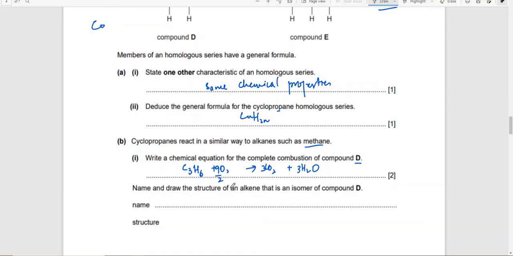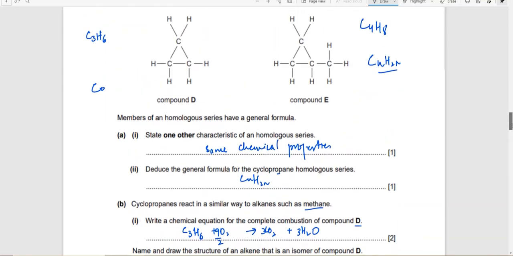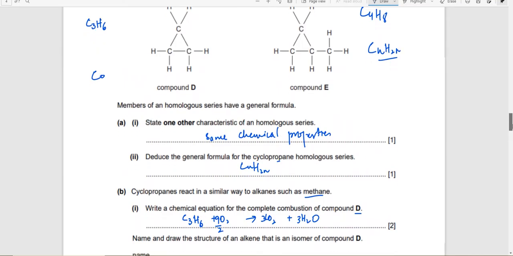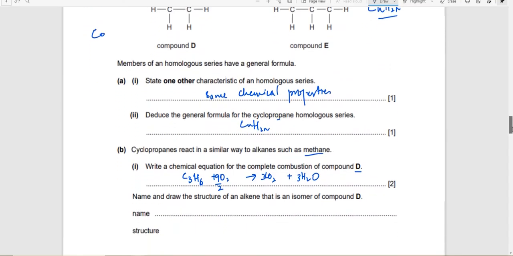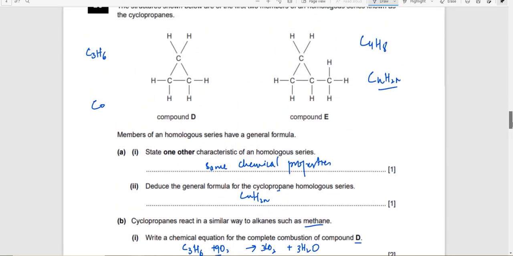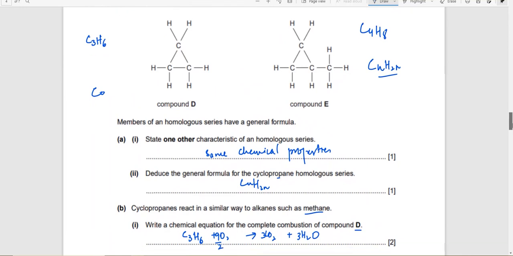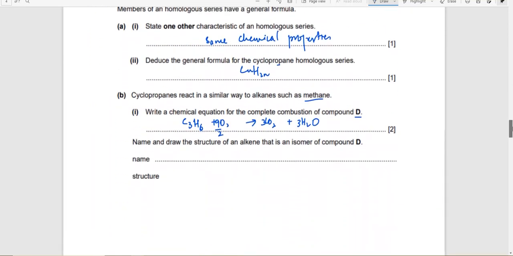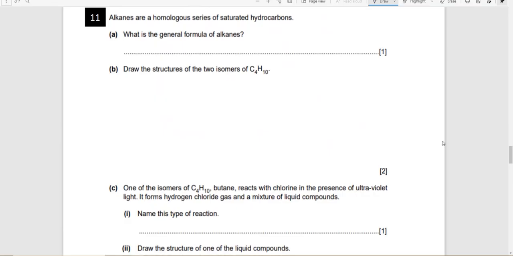Name and draw the structure of an alkene that is an isomer of compound D. I think we are going to do it once we have done alkenes. Yes, we can only do it if we have done alkenes. Moving on to another question. What is the general formula of alkanes? CnH2n plus 2.